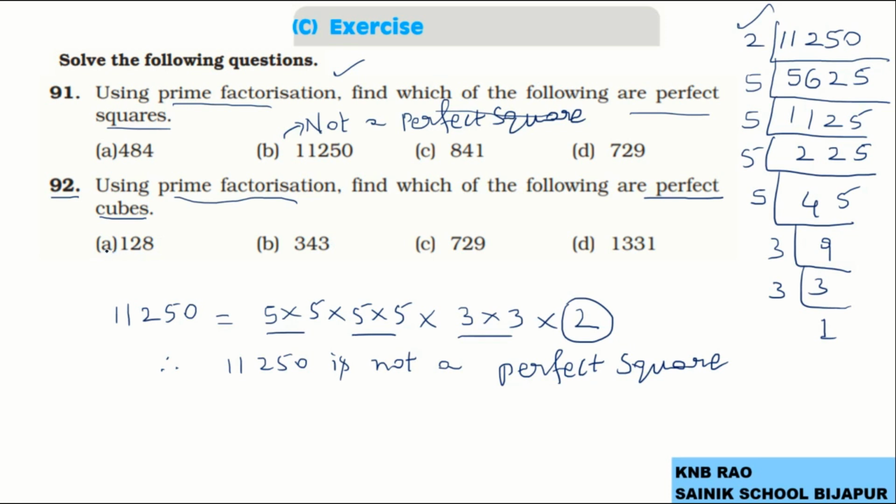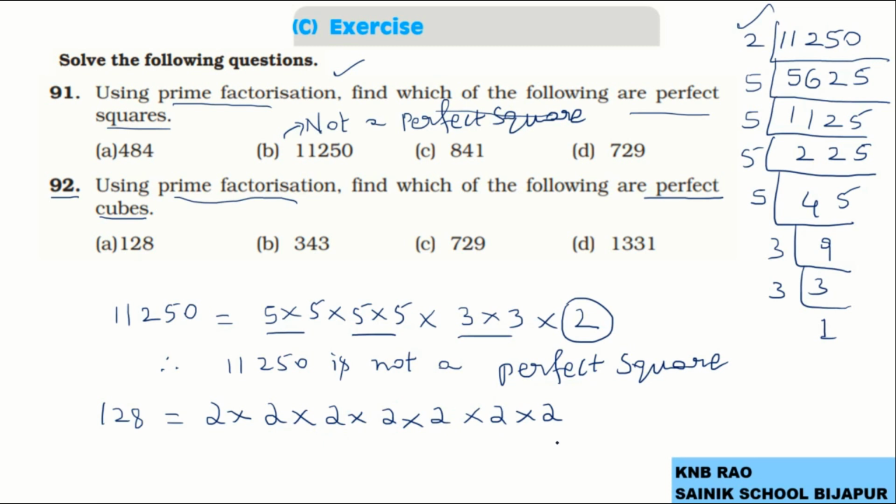For example, here if I consider 128, it will have 2 multiplied by itself for totally 7 times. 2 2s are 4, 4 2s 8, 8 2s 16, 16 2s are 32, 32 2s are 64, 64 2s are 128.